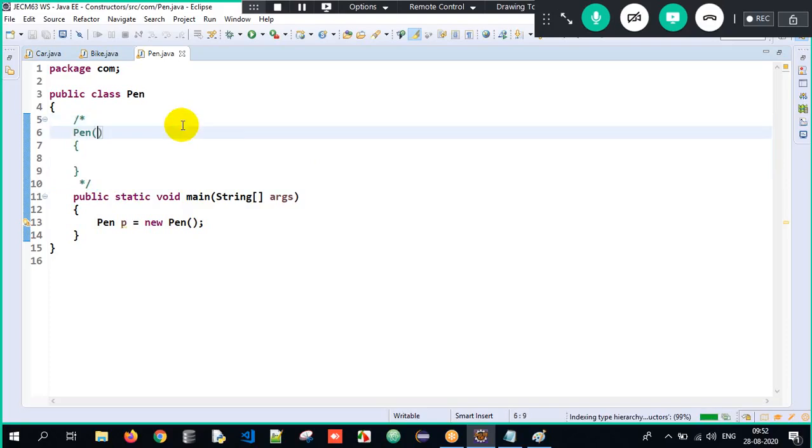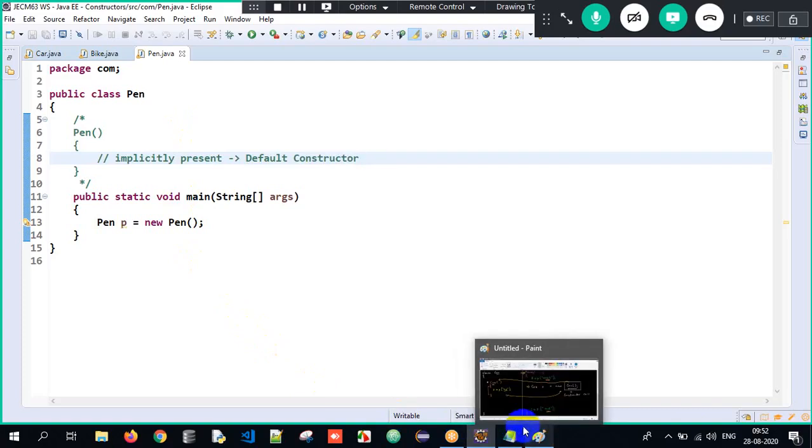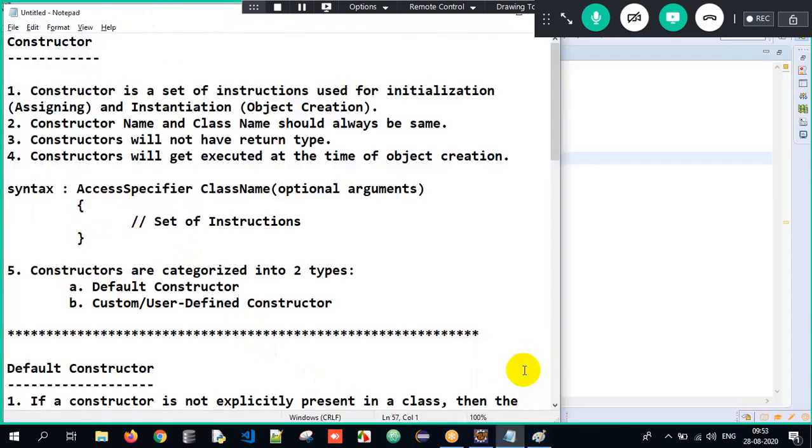Got the clarity? So this is nothing but implicitly present. And who generates it? The compiler. That is the default constructor. This is what we are supposed to understand when it comes to the constructors topic here. So let me go back to the notes here so that you'll have a good clarity about it.